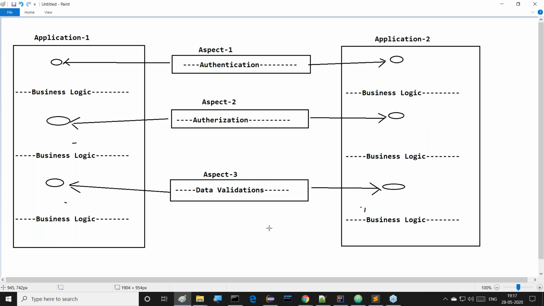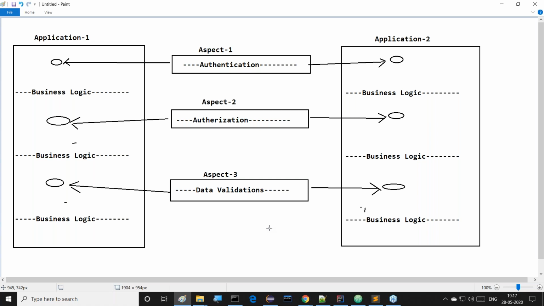We declare the services as an aspect, and we are able to share those aspects with multiple applications and reuse the same aspects in multiple applications. So reusability and shareability we get from which one? Aspect orientation. But reusability and shareability are a bit low in the case of which one? Object orientation. But compared with structured and unstructured programming languages, object-oriented languages have more shareability and reusability. But more than that, if you want it, we have to look at which one? Aspect orientation.